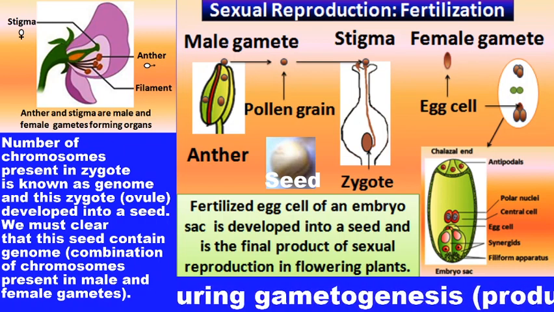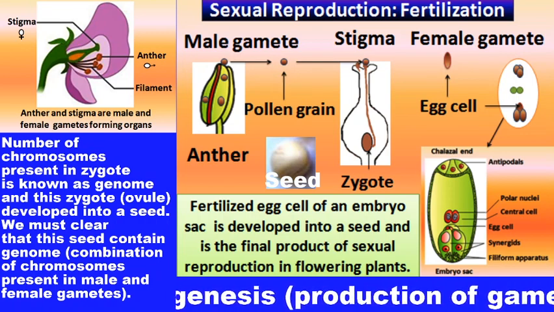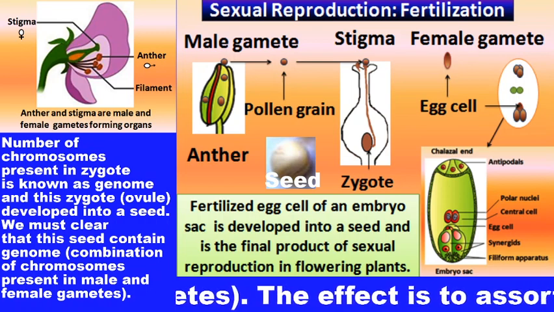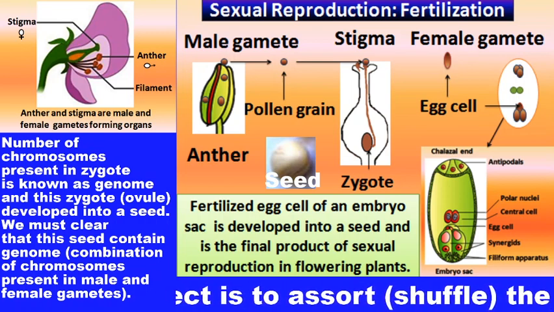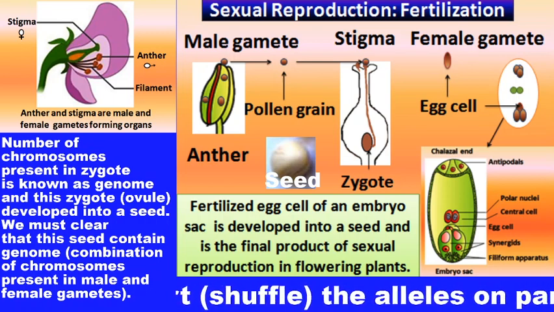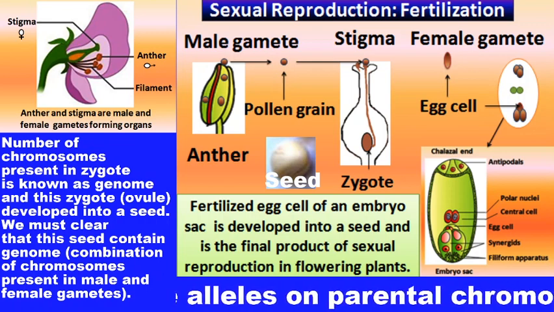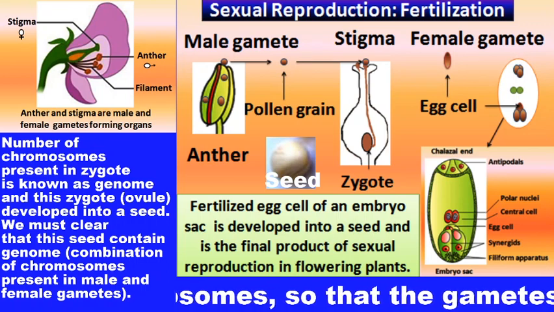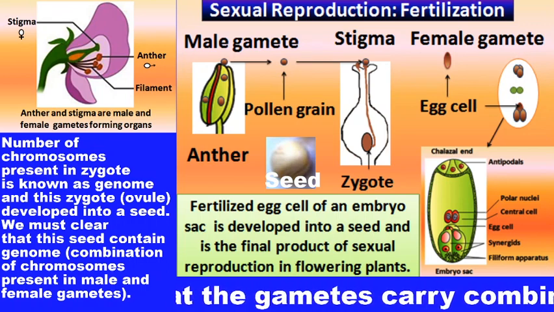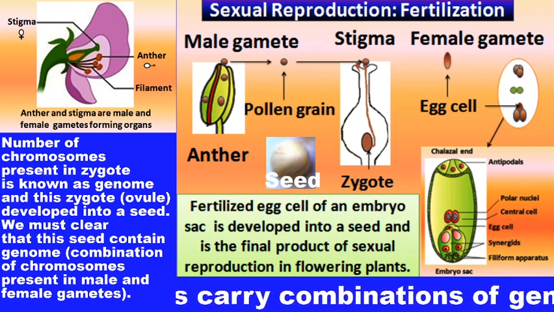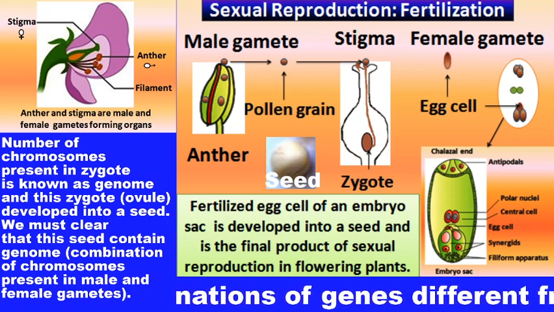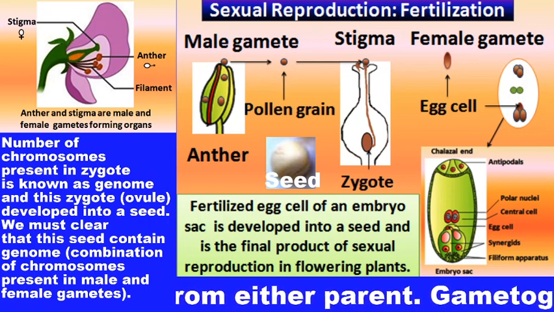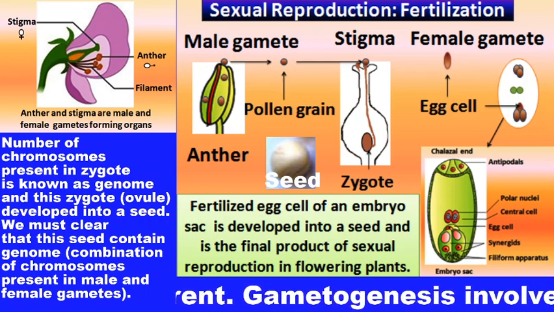By the process of reproduction, genetic information is transferred from parents to their offspring. For sexual reproduction, gametogenesis is mandatory. It is essential. Without gamete formation, there will be no chances of reproduction. So, gametogenesis is the pre-fertilization stage where gametes are formed.